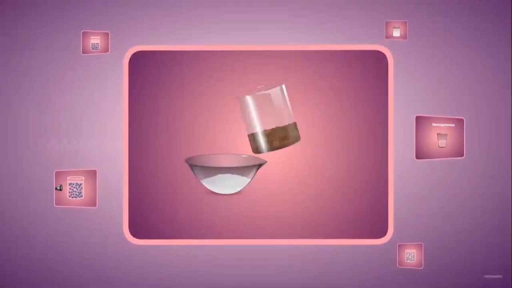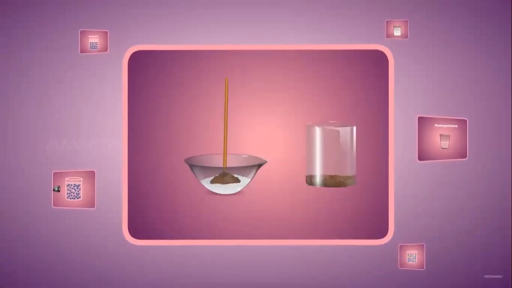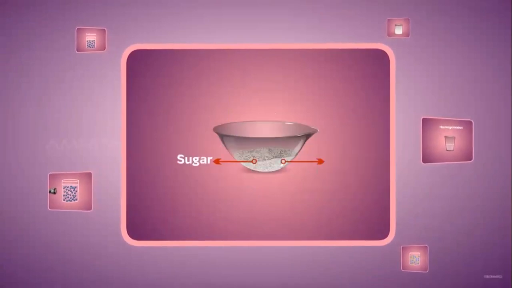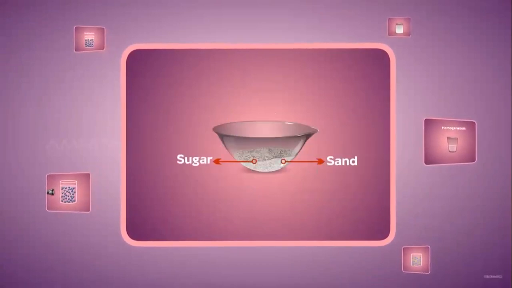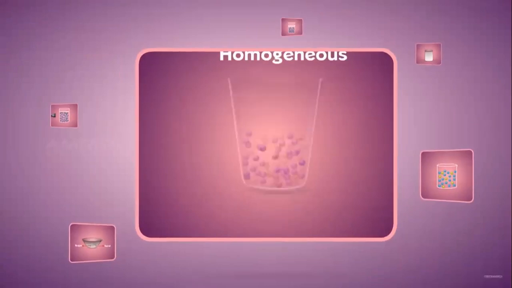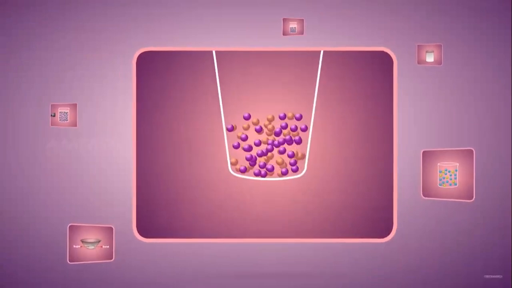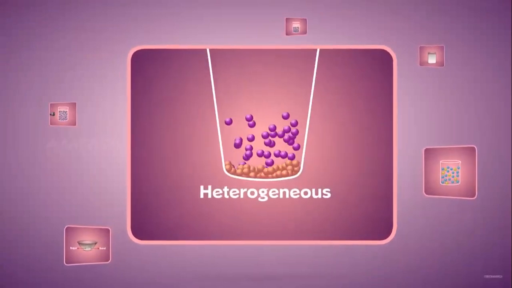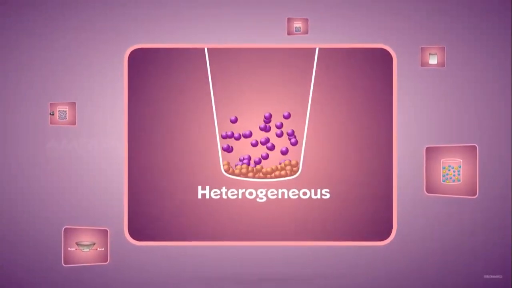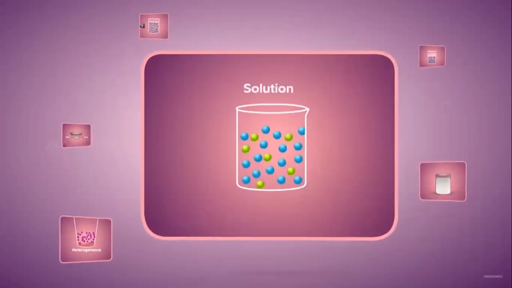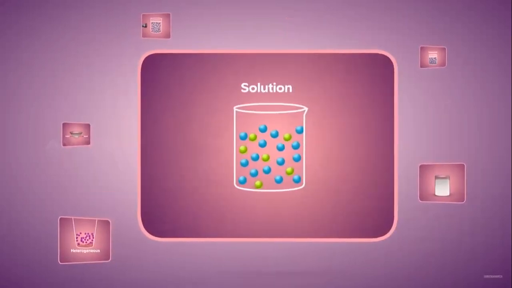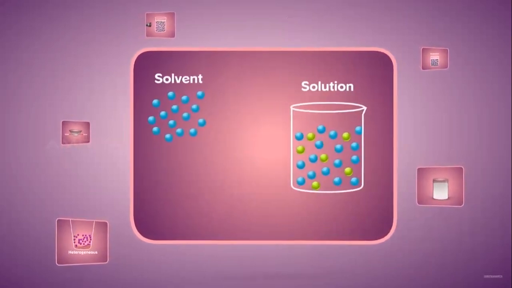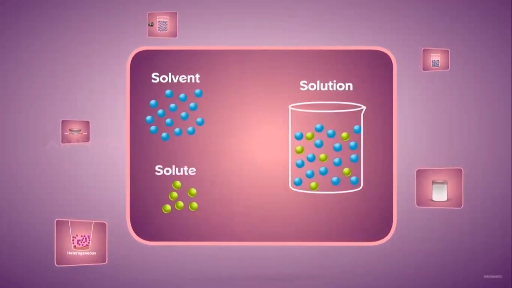Things to remember. Mixtures are composed of variable proportions of different substances without chemical bonding and have the same properties as their component elements. Homogeneous mixtures have the same uniform composition and appearance throughout, whereas heterogeneous mixtures consist of visibly different substances or phases. A solution is a homogeneous mixture of two or more substances, and the substance present in the largest amount is called the solvent, and that present in the smallest amount is called the solute.